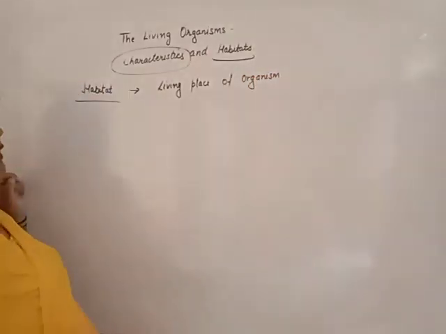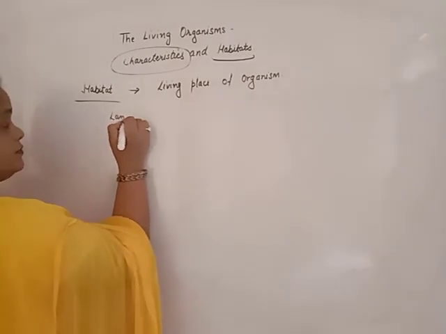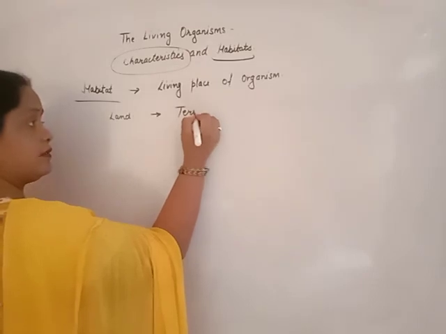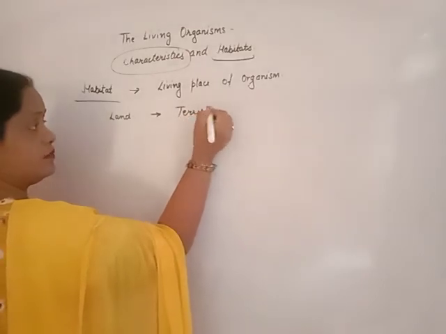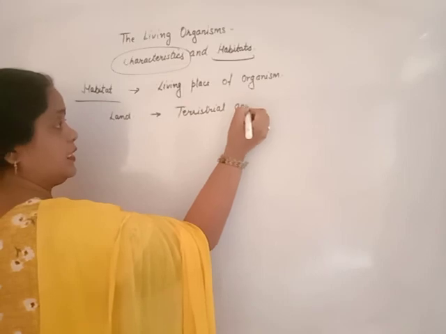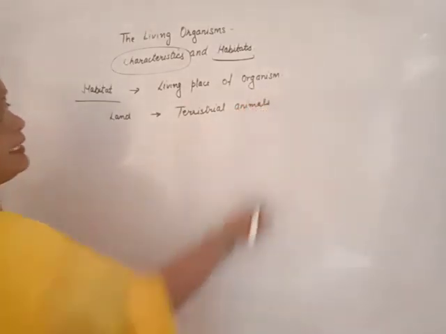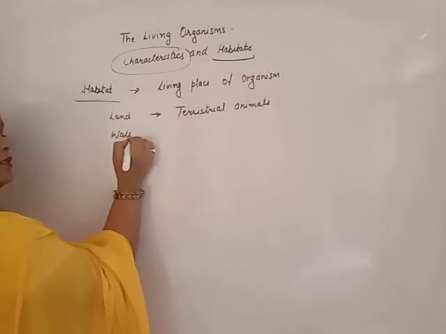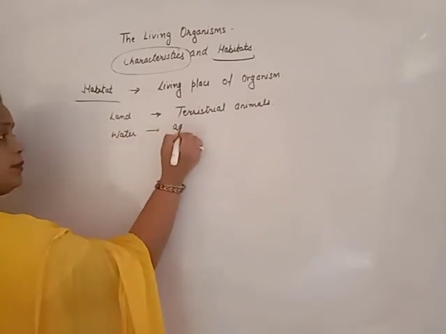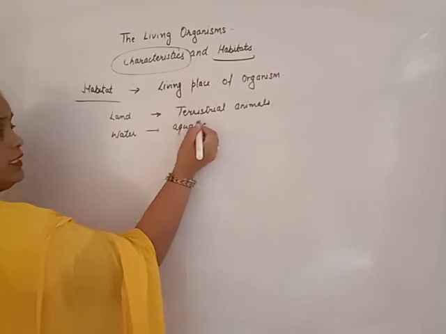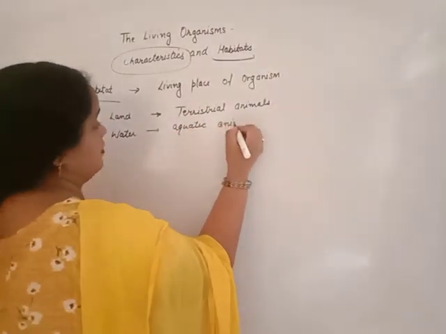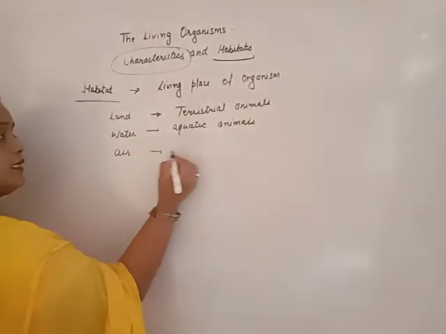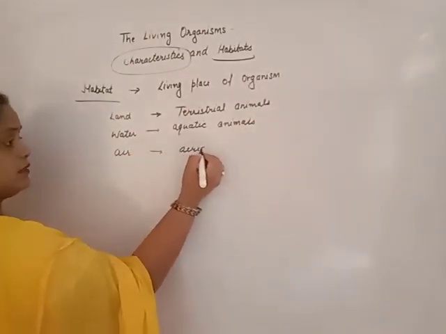Those organisms which live on land are known as terrestrial animals. And those living in water are aquatic animals. Those living in air are known as aerial animals.